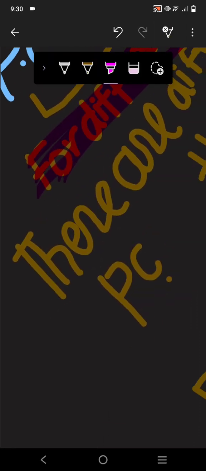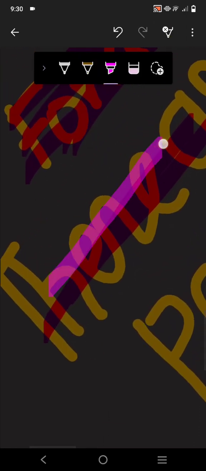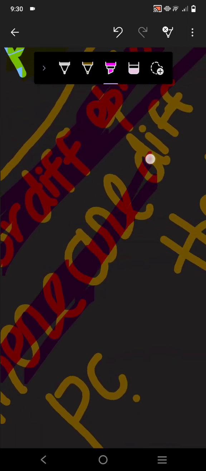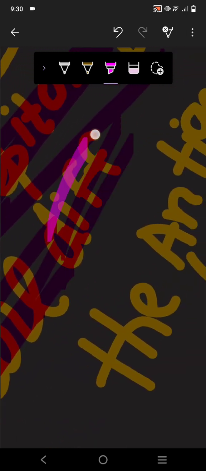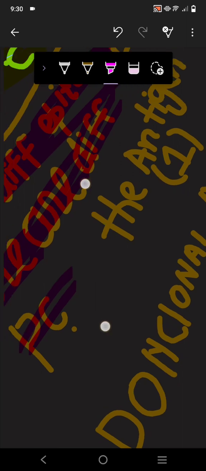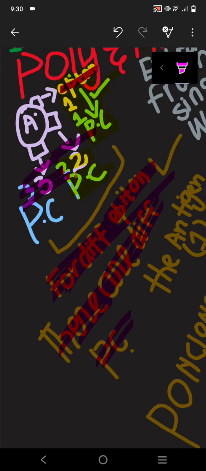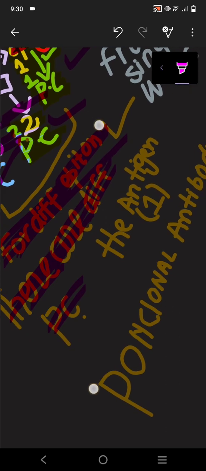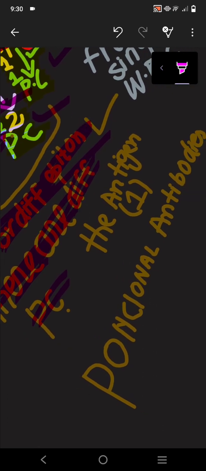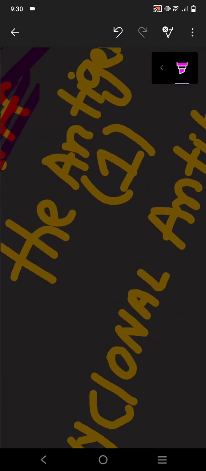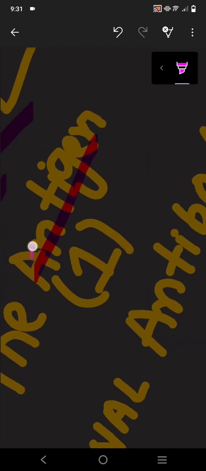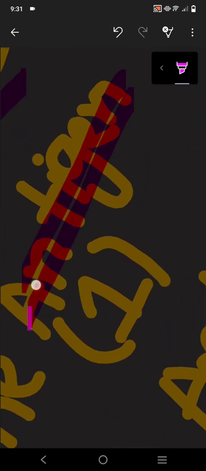There are different plasma cells. For this epitope 1 we have this plasma cell, for epitope 2 we have this plasma cell, and for epitope 3 we have this plasma cell. But what is common here is that the antigen is the same.